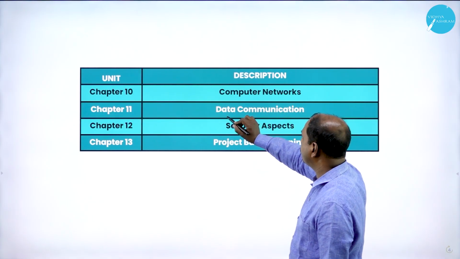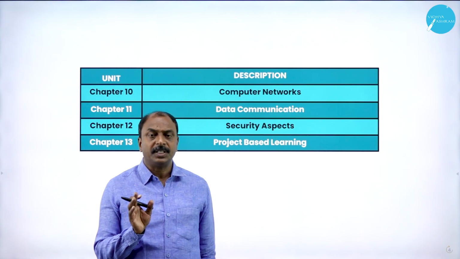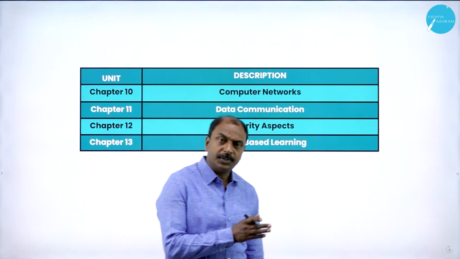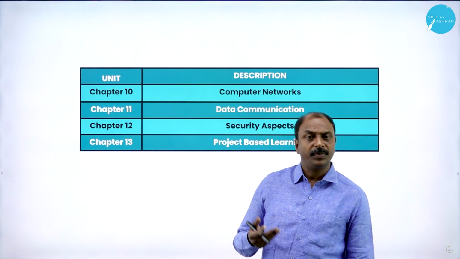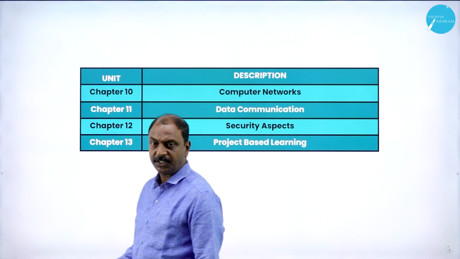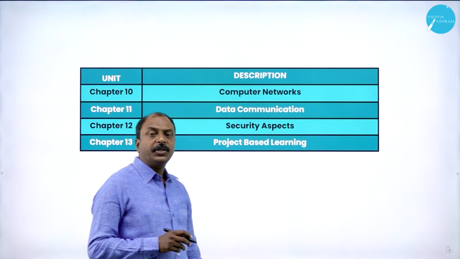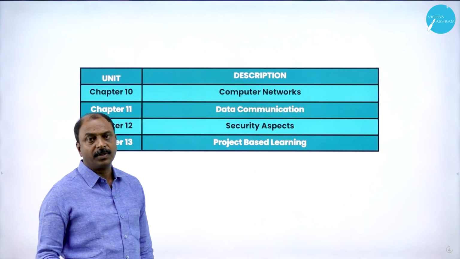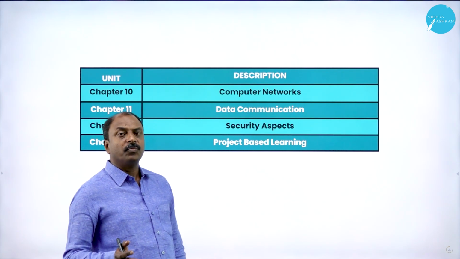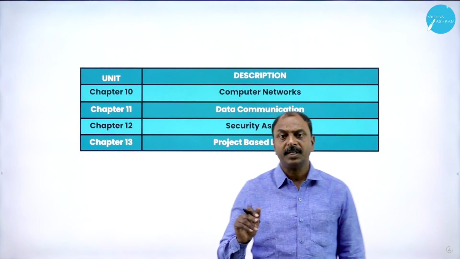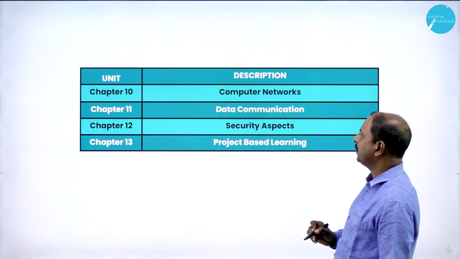In the chapter on data communication, we are going to learn how data is transmitted from one computer to another, and what different technologies are available in computer science for effective communication, that is, data transfer from one computer to another in a computer network. That is the concept in chapter 11, data communication.